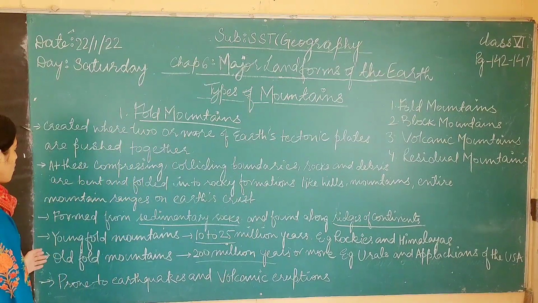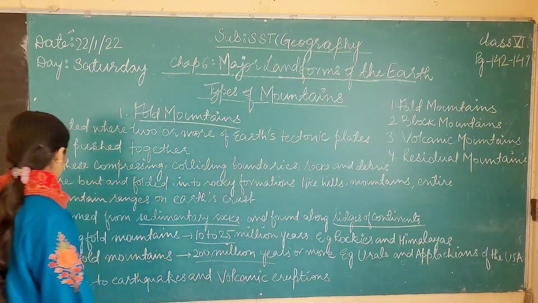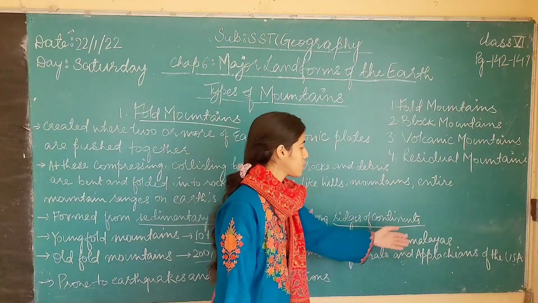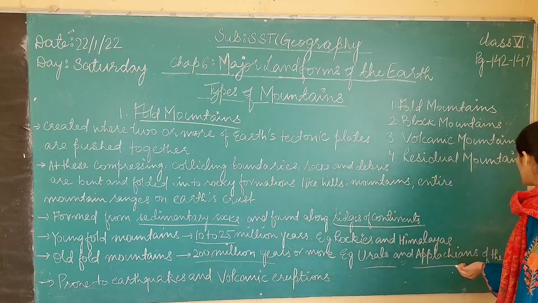Some of the examples of young fold mountains are the Rockies and the Himalayas, and some of the examples of old fold mountains are the Urals and the Appalachians of the US.